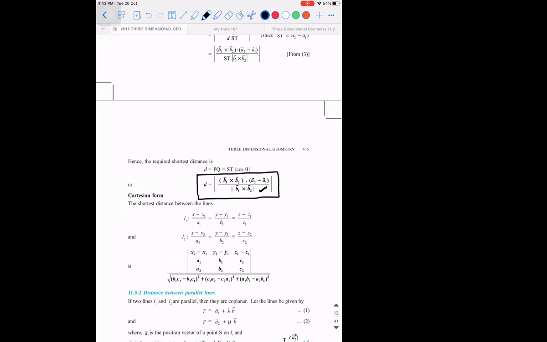So if two skew lines are given to you, then the distance between them is given as the magnitude of b1 vector cross b2 vector dot a2 vector minus a1 vector, the whole divided by the magnitude of b1 vector cross b2 vector, and the modulus of it. The reason we are taking the modulus is because the numerator might give us a negative value.